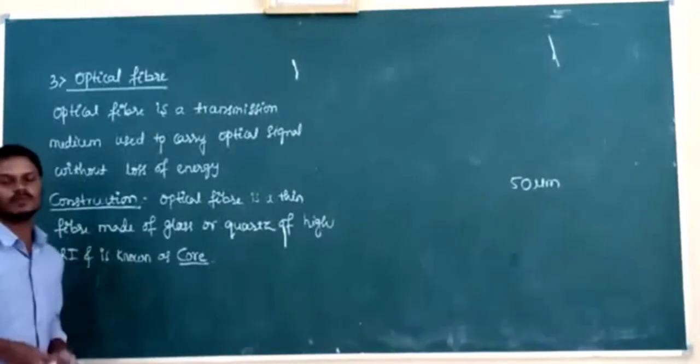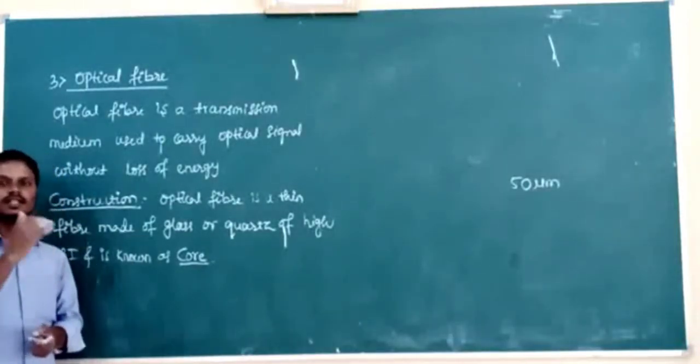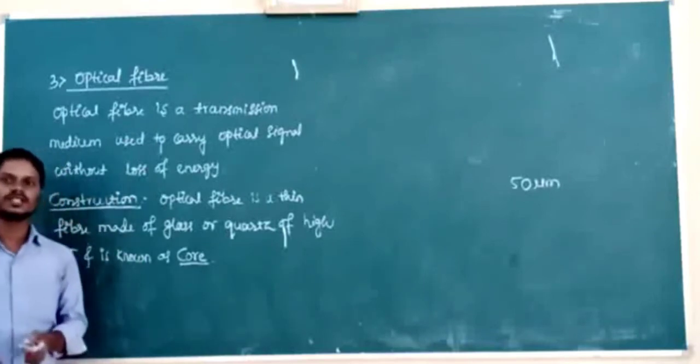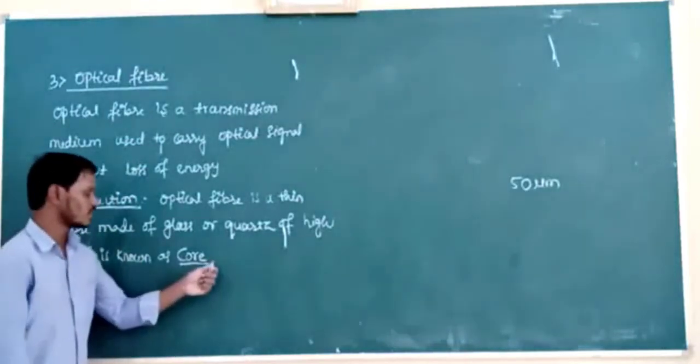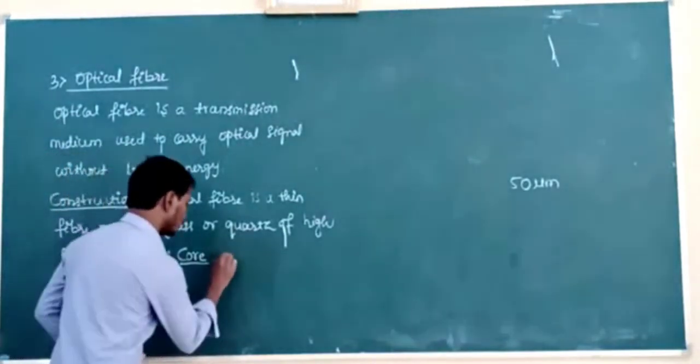And one more essential part is there. For total internal reflection, the light should travel from a high refractive index medium to a low refractive index medium. Then this core is coated with a material having low refractive index.